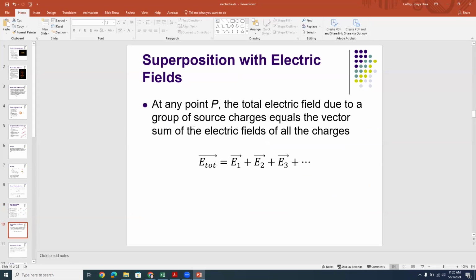Now, at any point, remember, superposition is obeyed. So if you have multiple sources, then the electric field at a given point away from those sources is going to be the sum of the fields from all of the sources. Okay, so you have to consider not just one source charge, but all the source charges that might be in the region, and sum up the effect from all of those source charges in order to get the total electric field. And the equation that describes that is E total equals E1 plus E2 plus E3 and so on and so forth. You just keep adding up.